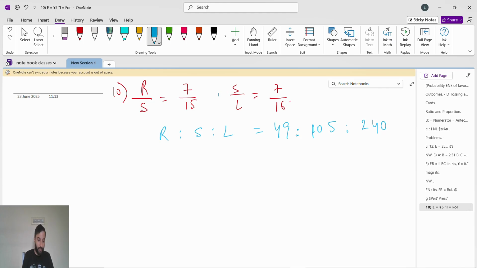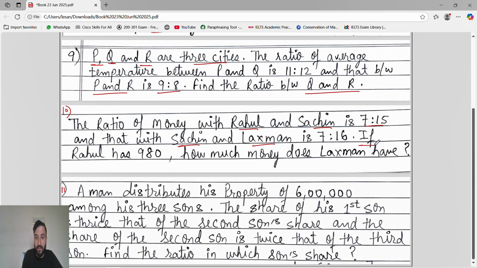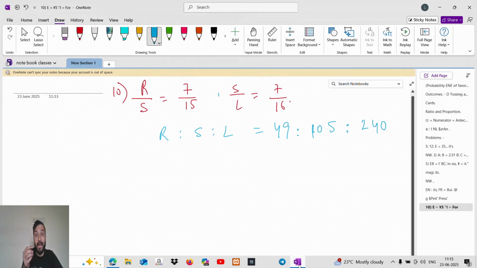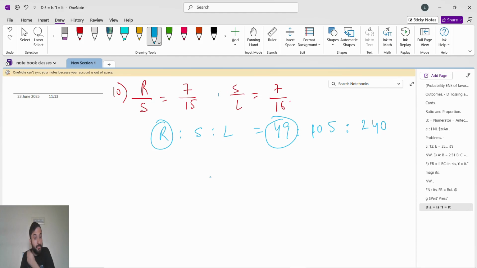105 divided by 7 is possible, but 240 divided by 7 is not possible, so further we can't do anything. The ratio is 49 is to 105 is to 240. Then the very important thing they said: Rahul has 980. So what is Rahul? Rahul is 49.